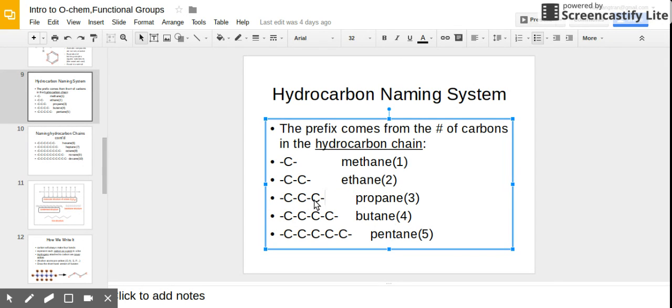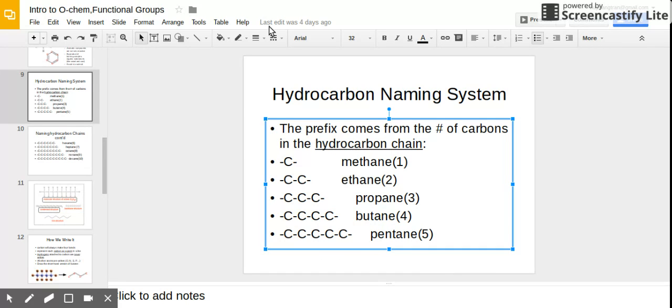If you have three carbons linked together, 1, 2, 3, it's going to be pro. If you have 4 carbons together, you're going to have butane. And if you have 5, kind of like the pentagon, right? 5 sides, you have 5 carbons. Pentane. Okay. And it continues on.